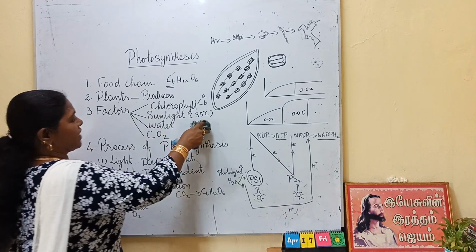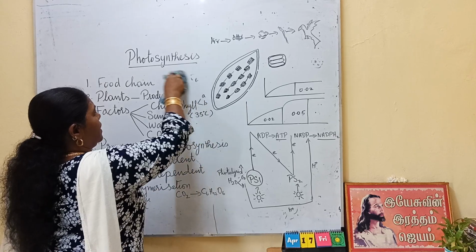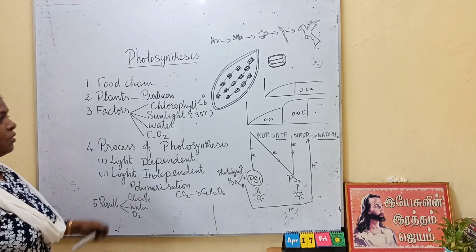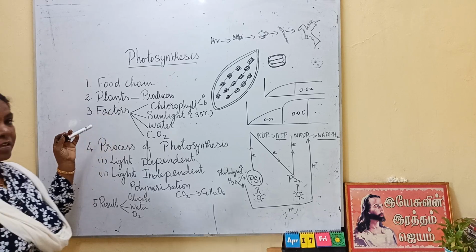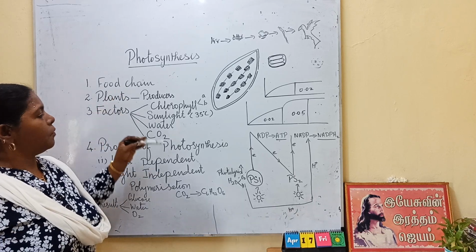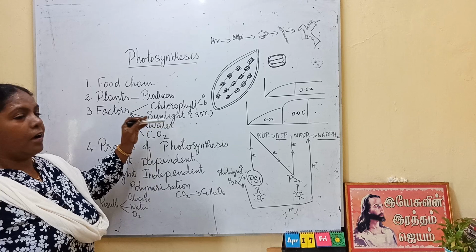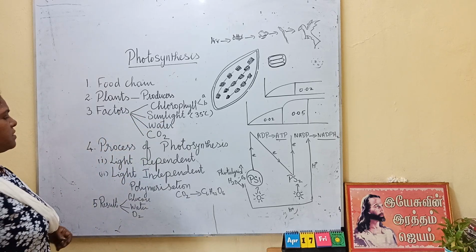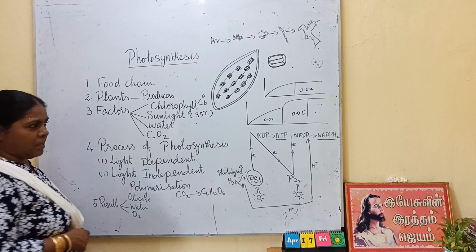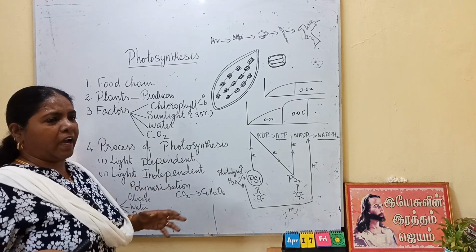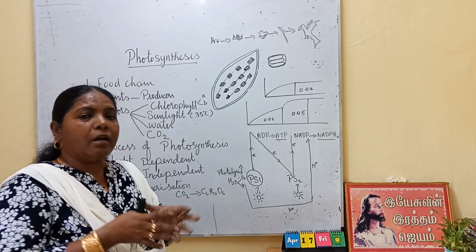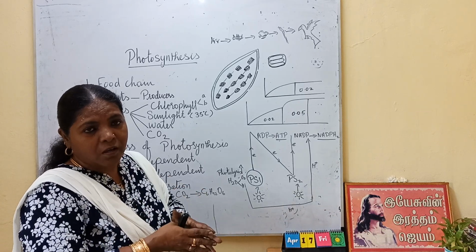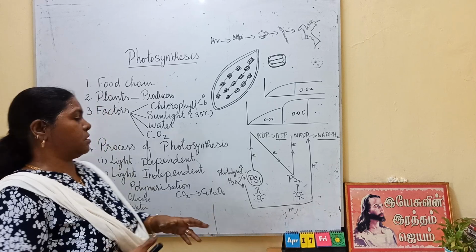Now we have seen the factors, how the factors are helping. So far we have studied chlorophyll, sunlight, water, carbon dioxide used for photosynthesis. But how they are utilized, we have seen in the factors. Okay, next, how does this process take place? I said the oxygen and the hydrogen combined, and hydrogen, oxygen, carbon combined form the glucose. How does this combination take place?